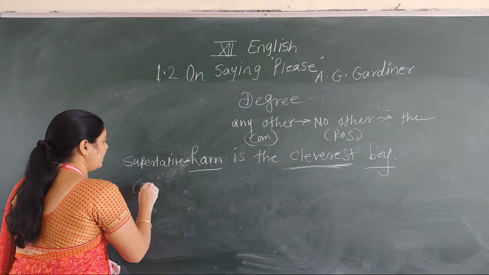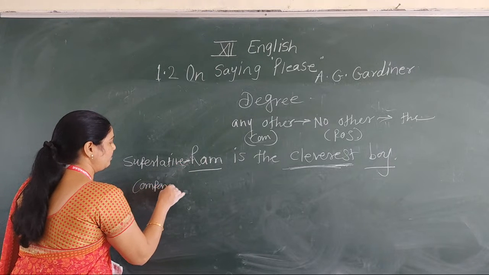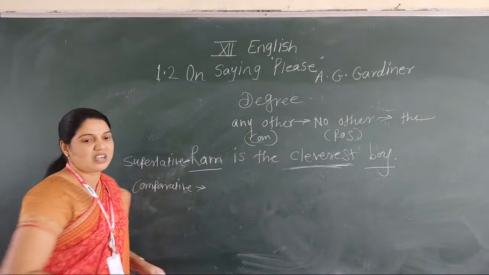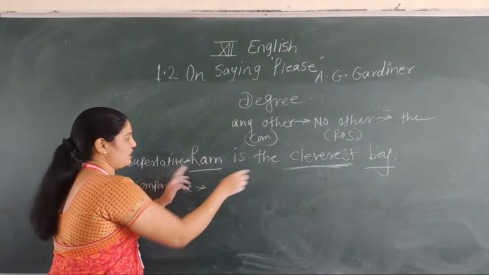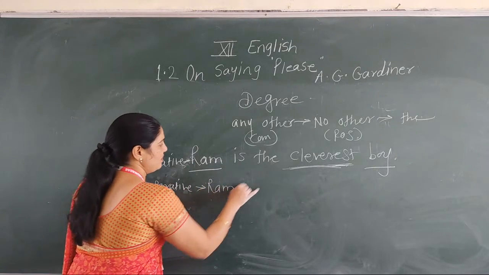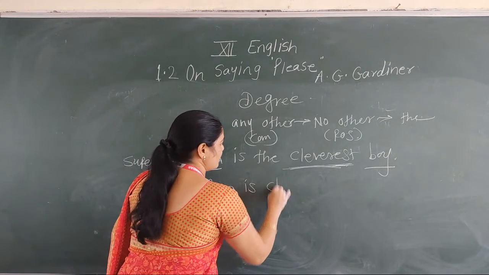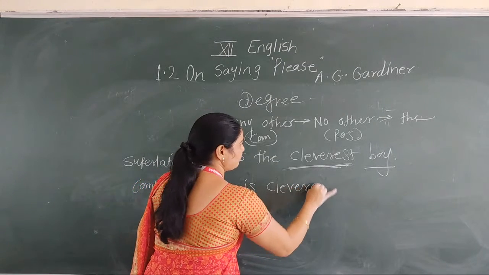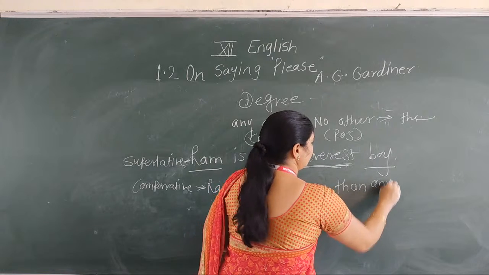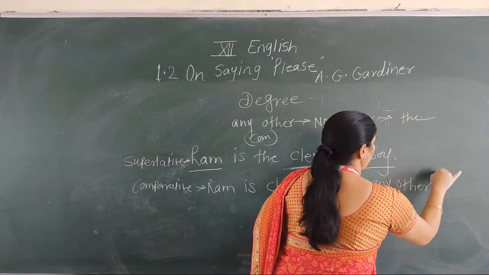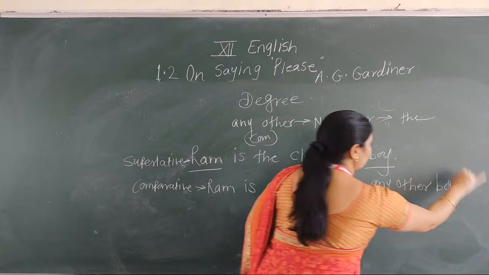Now, when we convert it into comparative, our answer is that there is no change in the place of the subject. Ram is cleverer than any other boy.